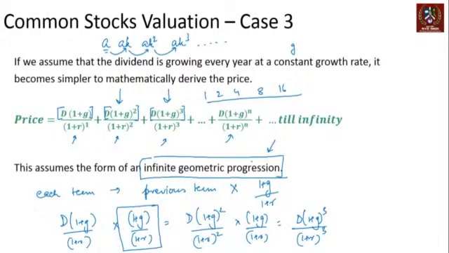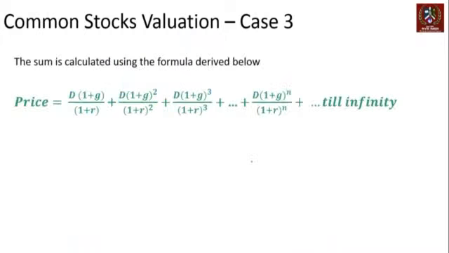Now, mathematically, it is possible to find the sum of an infinite geometric progression, right? The sum of an infinite geometric progression, which is given as A, AK, AK square, AK cube, and so on and so forth, is given as A divided by 1 minus K. That's the sum.